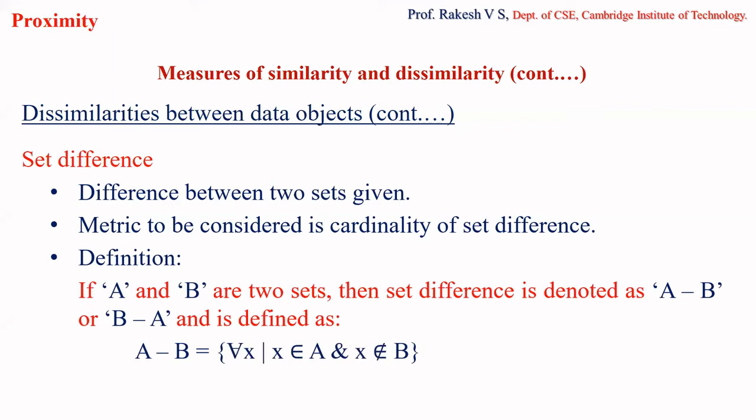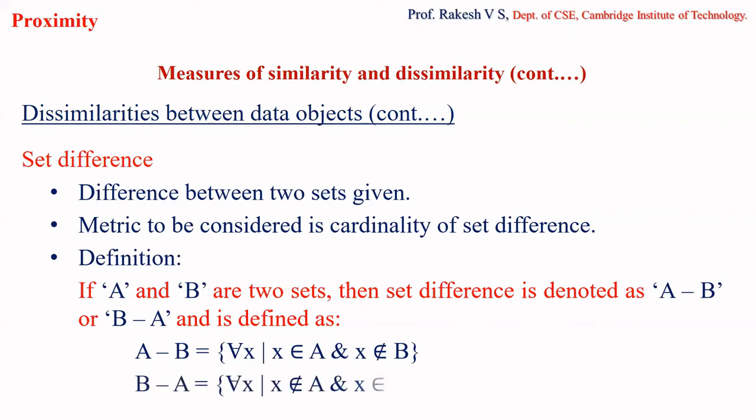So here when I say A minus B, for all the elements X, where A minus B is those elements X which belong to set A but do not belong to set B, which means what I'm doing here is from set A, I'm going to remove elements of set B. So the remaining elements will be considered as A minus B.